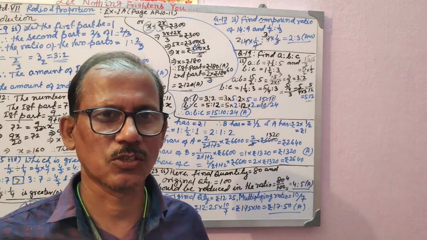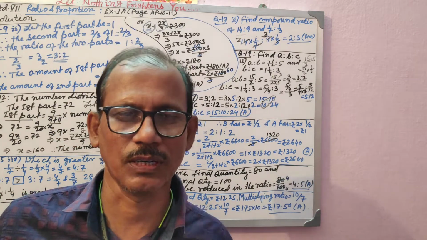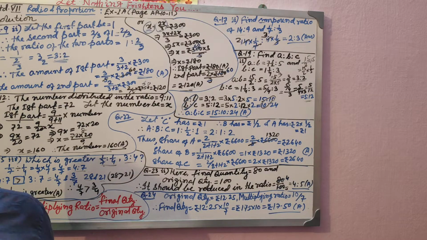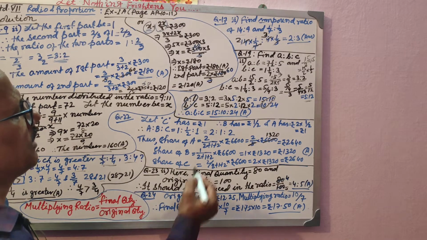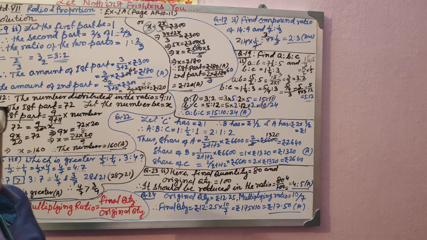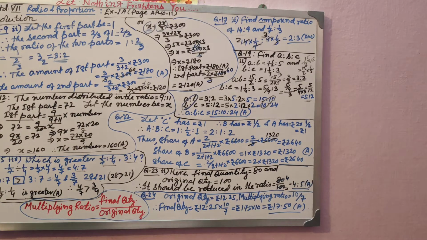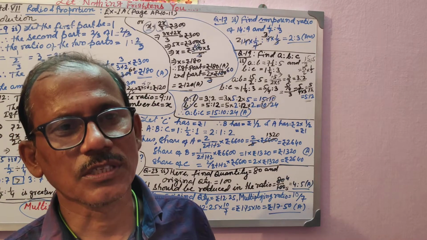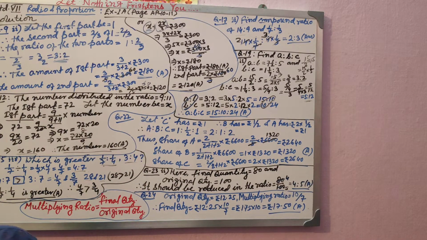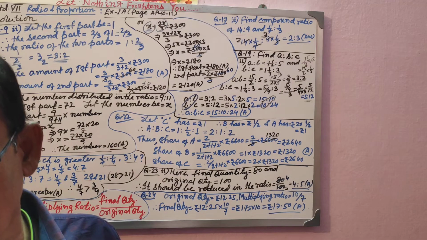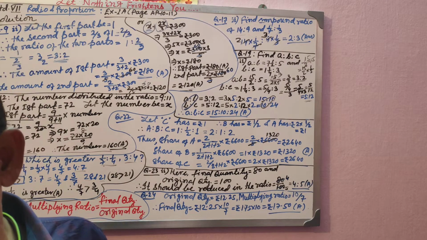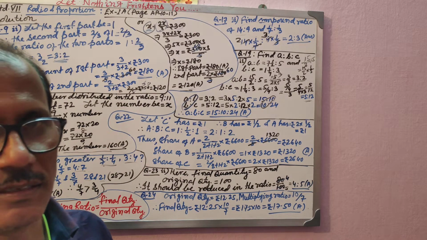Same formula: its own term divided by the sum of the ratio, into the total quantity. But children, I have said to you, you can do it with x also. Here you can find out, see what is given to you, the condition. Here the condition is given in the sum, not the ratio directly. What is that? It says: distribute 6600 between A, B and C so that A has twice as much as B and B has half as much as C.